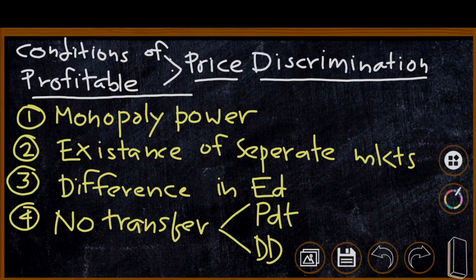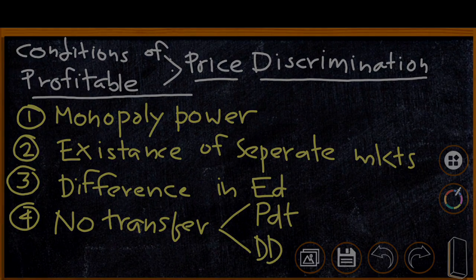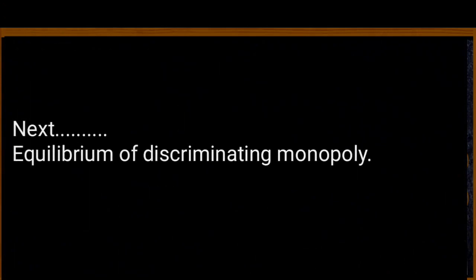Now we have discussed what is price discrimination, what are the forms of price discrimination, what are the degrees of price discrimination, and necessary conditions of price discrimination. In the next, we will be explaining the equilibrium under discriminating monopoly.